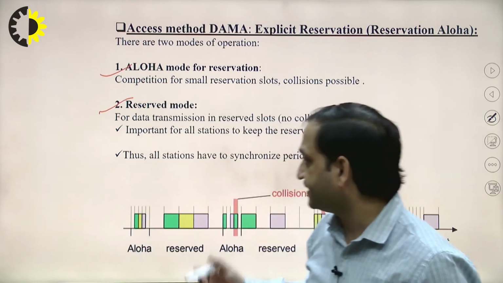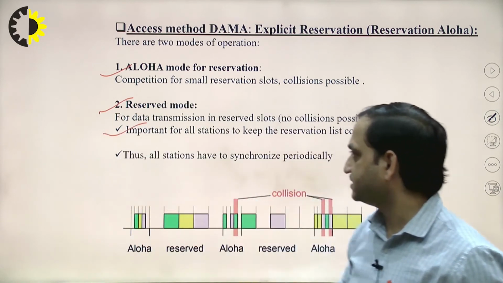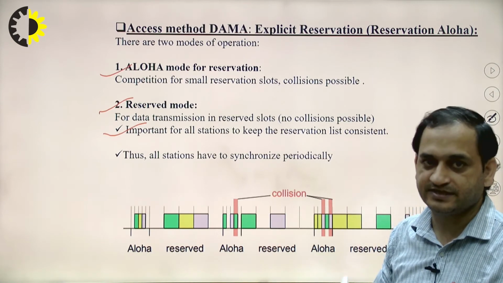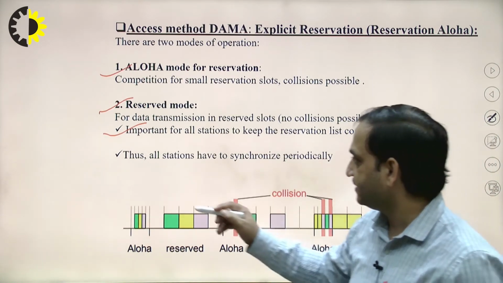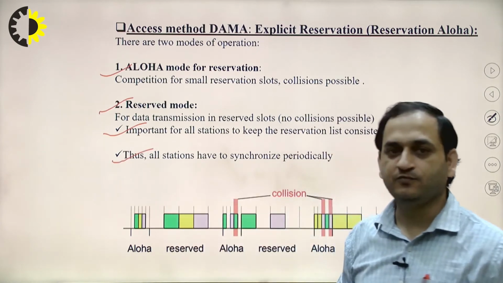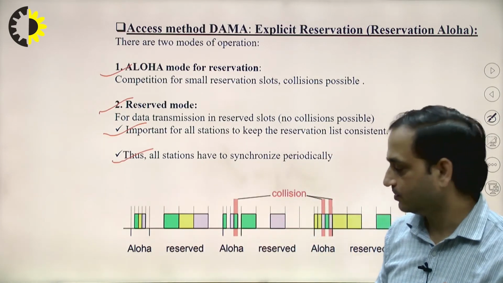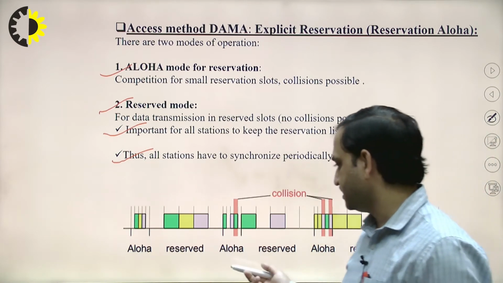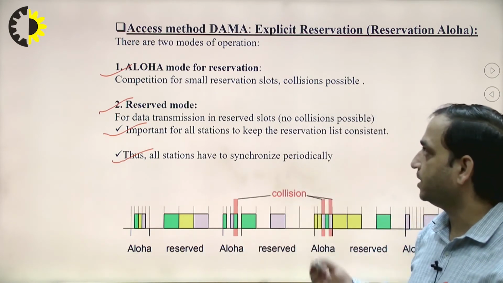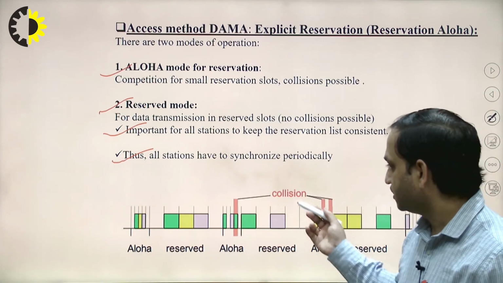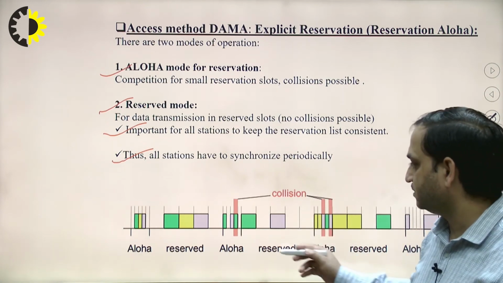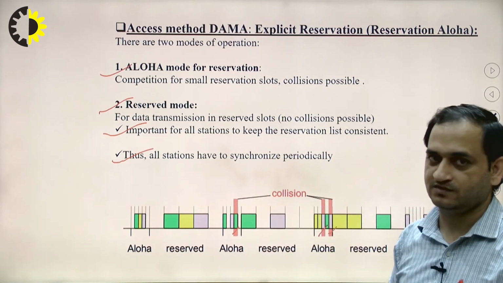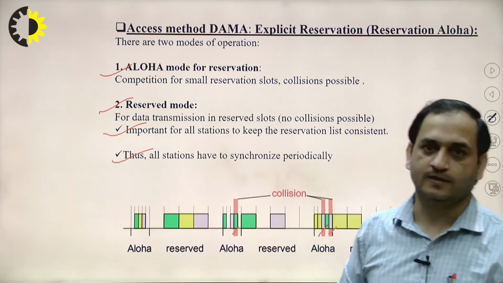In this case, the important point is for all stations to keep the reservation rates consistent. Second, all stations have to synchronize periodically. This shows the Aloha and reserved case, and when we are using the Aloha case, collision may occur. It is shown in this red point, in which the collision occurred when we are not using slotted Aloha.